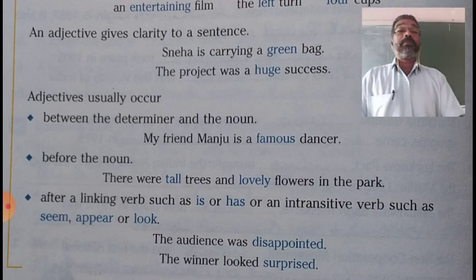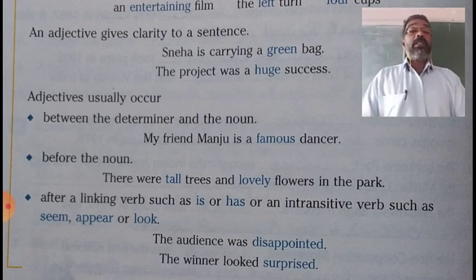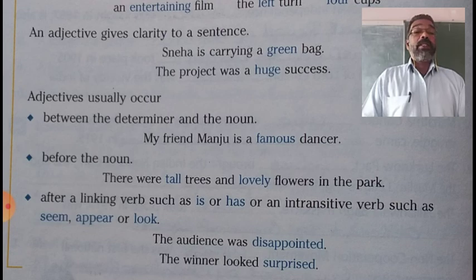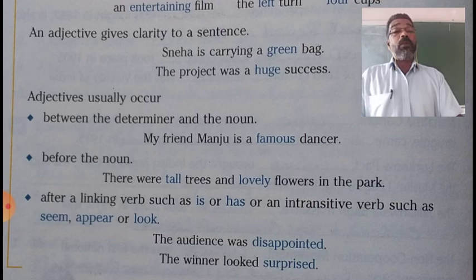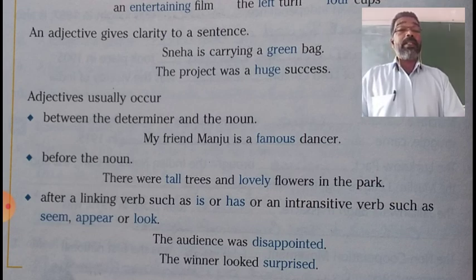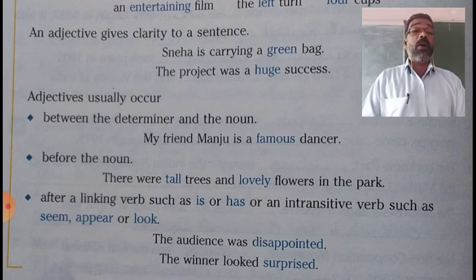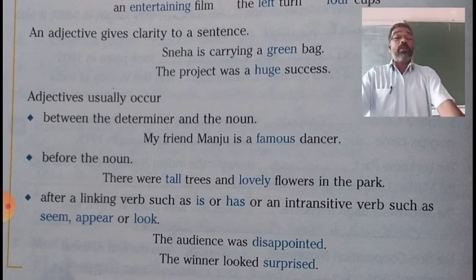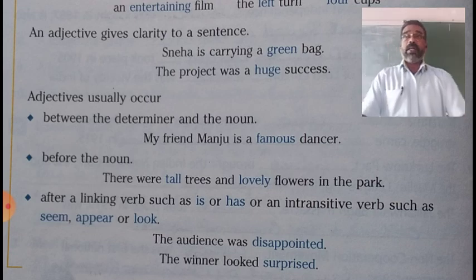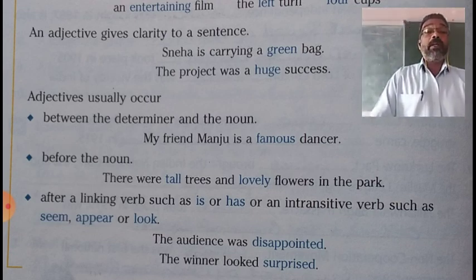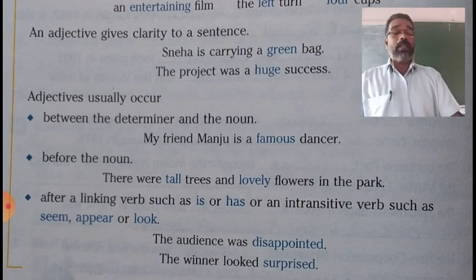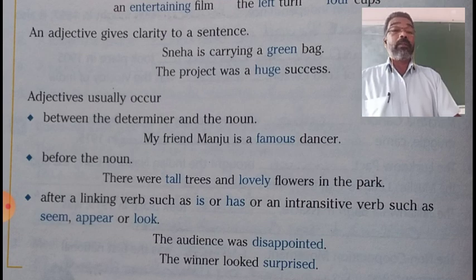For example, the audience was disappointed. Was is a linking verb, and the position of the adjective disappointed is just after the linking verb was. The winner looked surprised. Surprised is the adjective, and the verb looked is an intransitive verb. So the position of the adjective surprised is just after the intransitive verb looked.